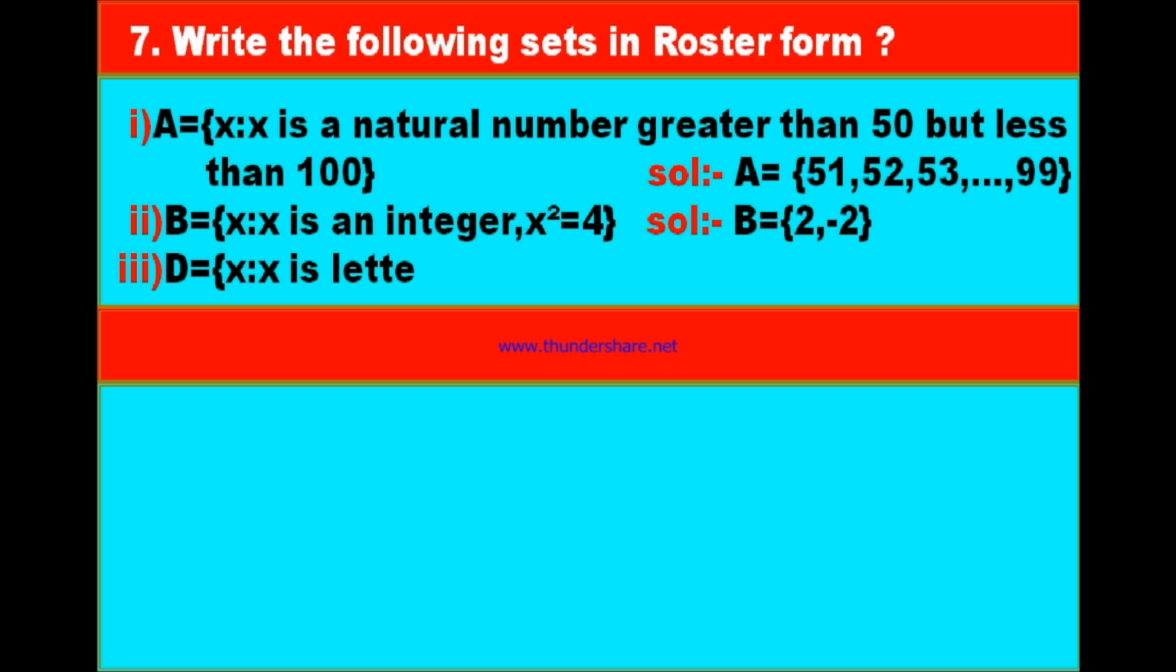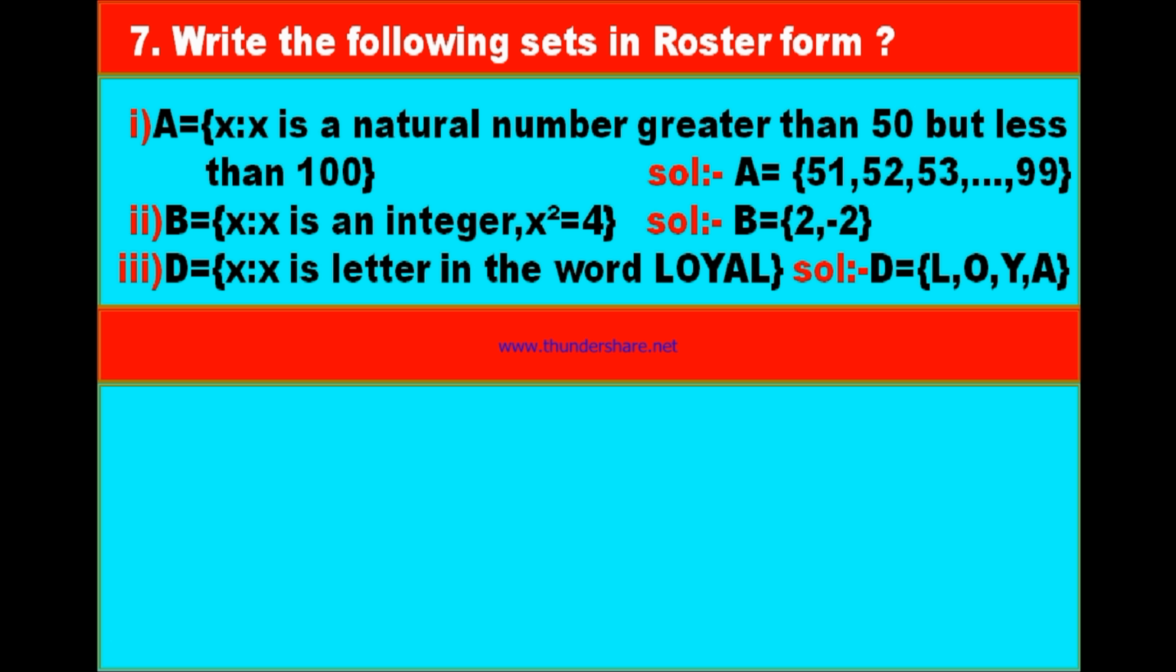Now third bit, D is equal to the set of x such that x is a letter in the word loyal. In loyal, L is repeated 2 times, but you have to mention it only once. And what are the different letters in loyal? L, O, Y, A. Therefore, D is equal to the set of L, O, Y, A. This is the roster form.